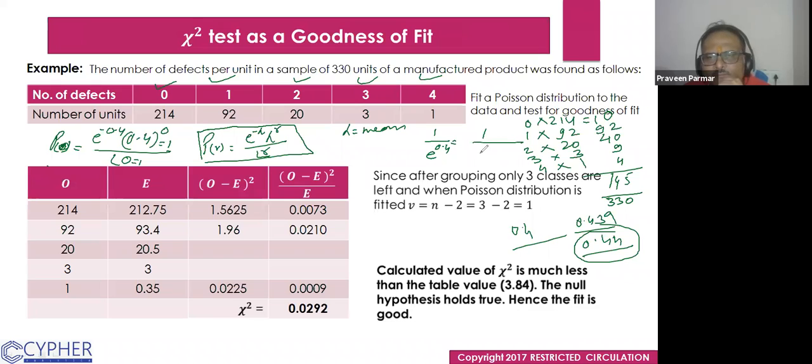If I solve it, 2.71 to the power 0.4, and if I simplify this, I get the value 0.67.